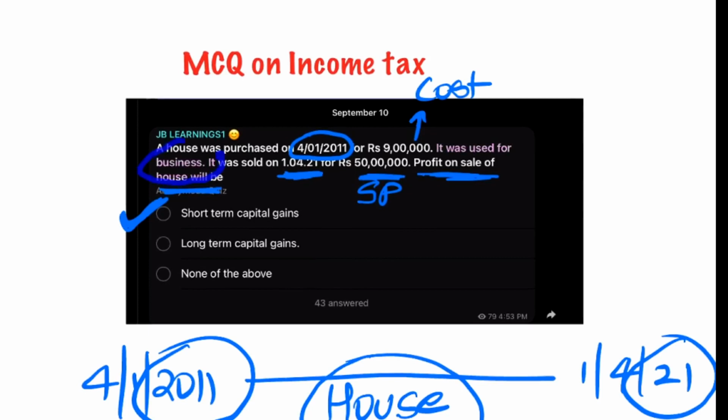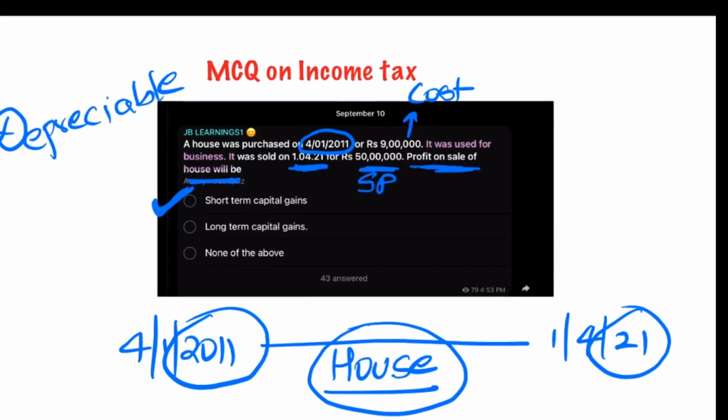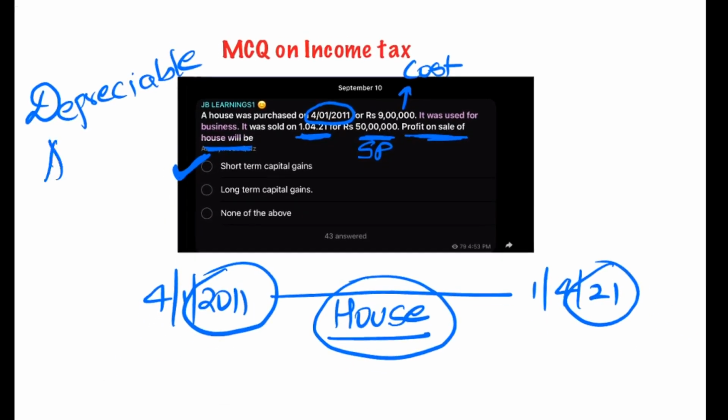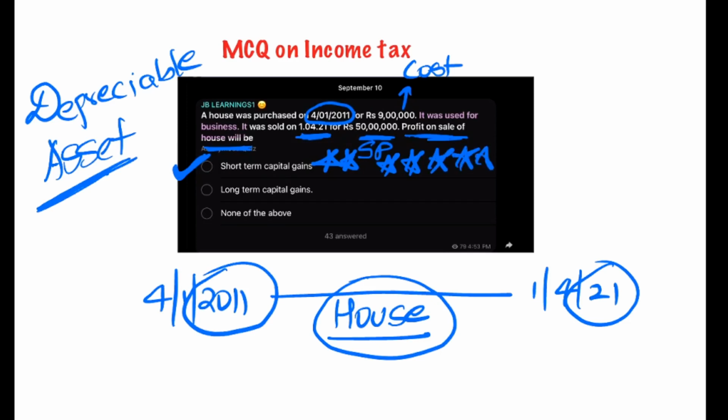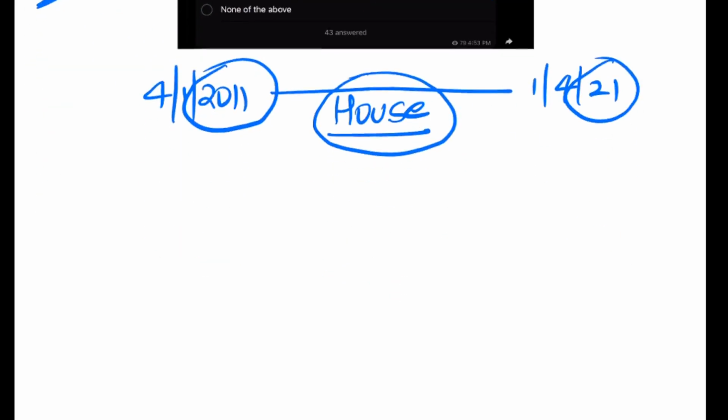Dear friends, whenever an asset becomes a business asset, or I should say, whenever an asset becomes a depreciable and a business asset. Now, the rule is for depreciable assets, whenever there is a sale, or you can say whenever there is a profit, the answer is going to be always short-term capital gain.